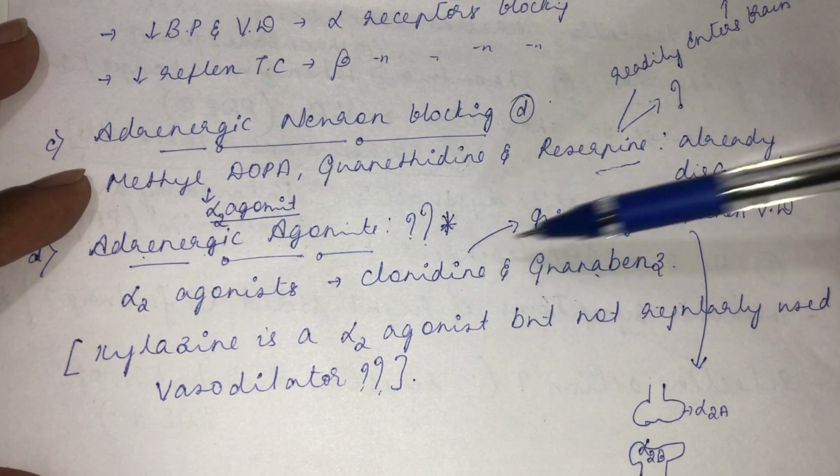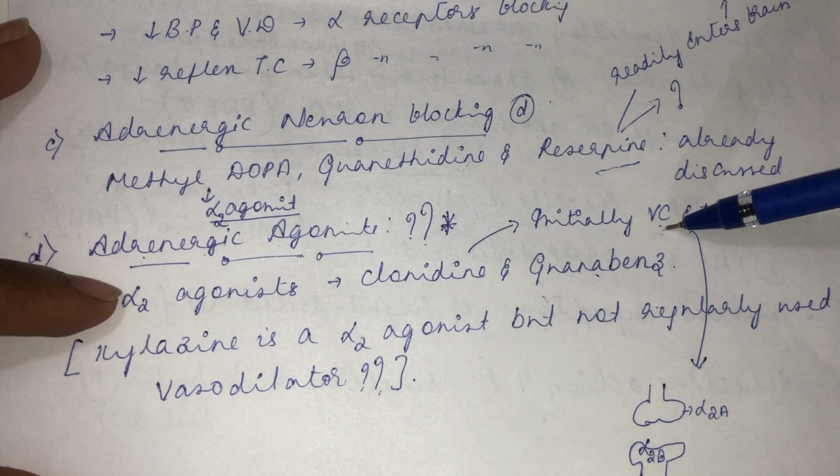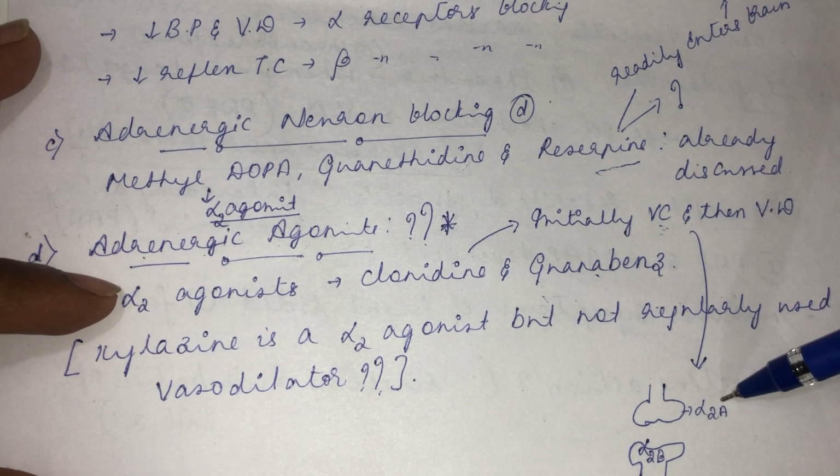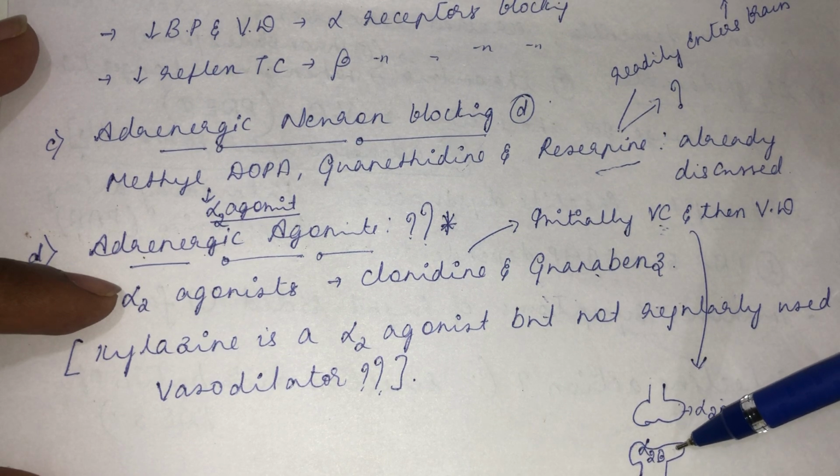If you remember, clonidine initially causes vasoconstriction. Why does it initially cause vasoconstriction? Because there are two types of alpha 2 receptor, alpha 2A and alpha 2B. Alpha 2A is present at the presynaptic nerve ending, and alpha 2B is present at the postsynaptic nerve ending.